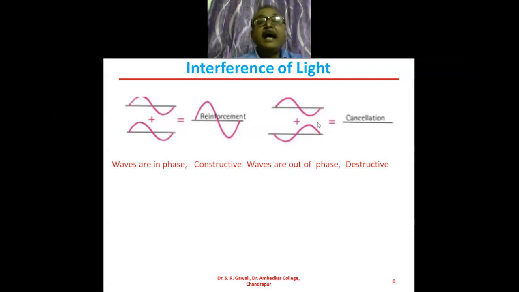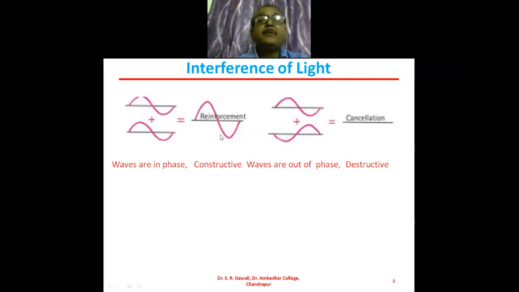And if such waves have the same amplitude and the same frequency, but they are opposite to one another, then these two waves are called out of phase, or these two waves are not in phase. And in this case we get the destructive type of interference. Here we get the constructive type of interference.